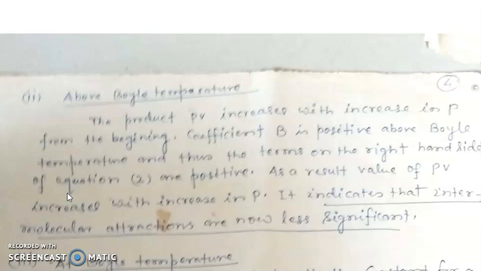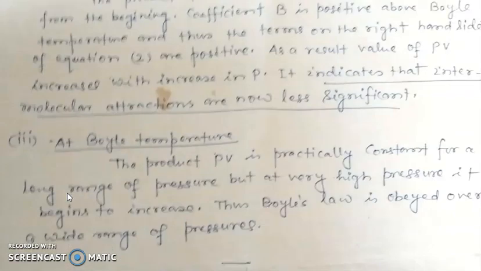As a result, the value of PV increases with increase in pressure. It indicates that intermolecular attractions are now less significant. Now, my friends, at Boyle temperature, the product PV is practically constant over a long range of pressure, but at very high pressure it begins to increase. Thus, Boyle's law is obeyed over a wide range of pressure.